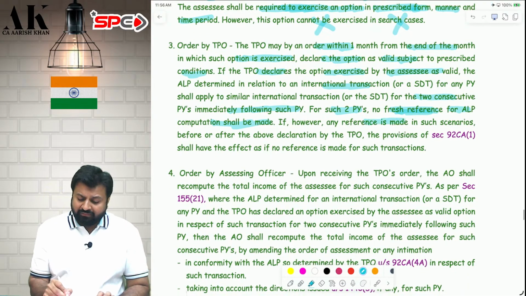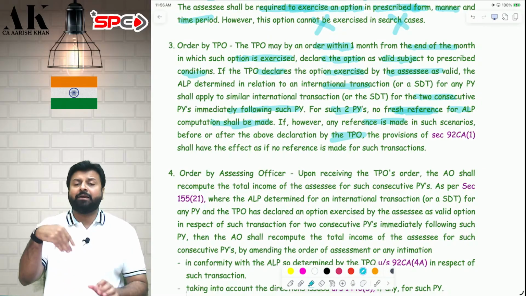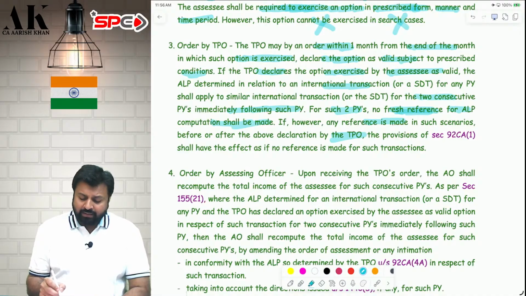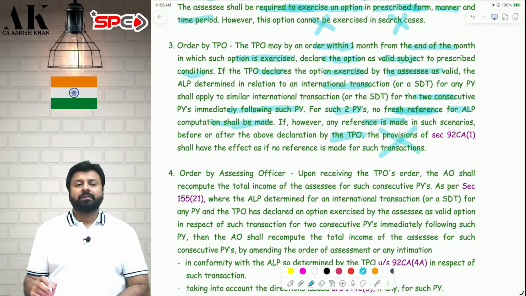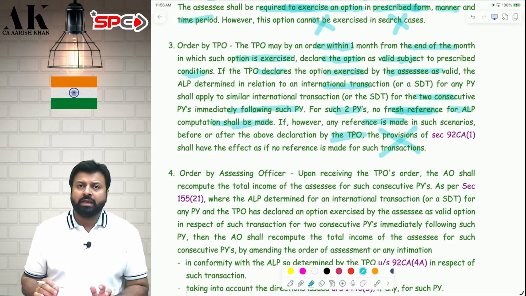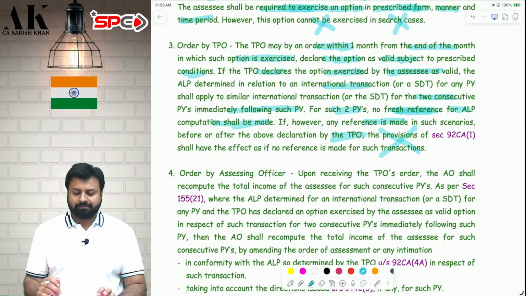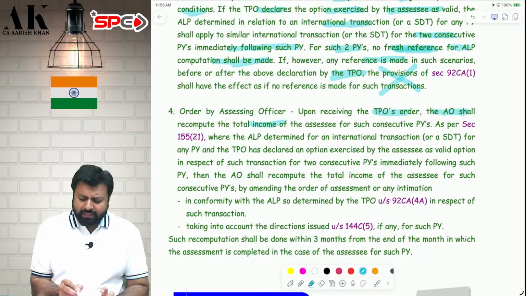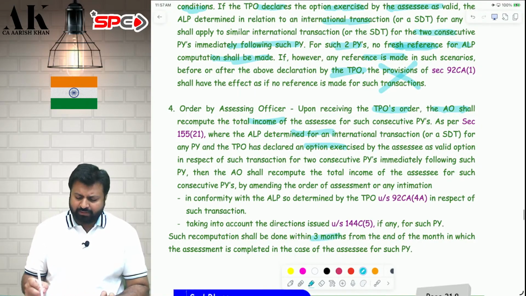And if he has already referred first, and then I made an application, then he will cancel the reference. He will stop that particular proceeding and he will accept my price for the next 2 years. Then the TPO's order will be given to the AO, and then the AO will pass the final assessment order, etc. That will be done within 3 months, nothing great as such.